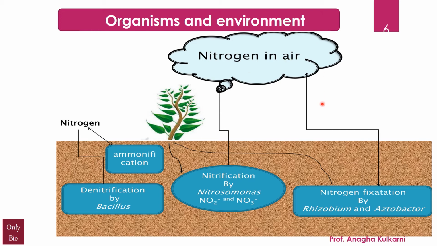The nitrogen in the air gets an entry into the soil layer by nitrogen fixation by rhizobium and azotobacter. It is also going to be fixed, or this process is called nitrification, where nitrogen is converted to nitrites and nitrates by nitrosomonas bacteria. There is also a process called ammonification and denitrification. Denitrification is done by bacillus. All of these are going on simultaneously in the soil, from where the nitrogen can be made available for the plants to grow.